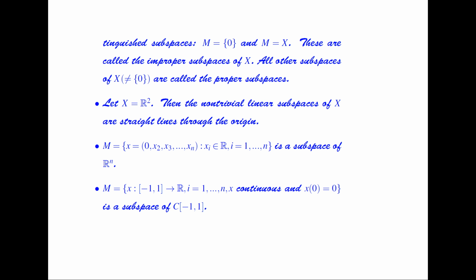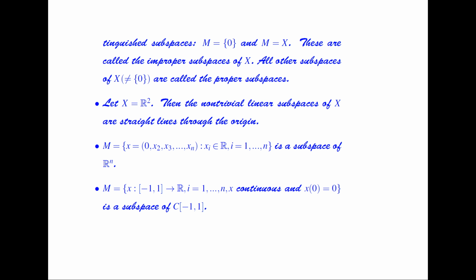Let X be equal to R square, then the non-trivial linear subspaces of X are straight lines passing through the origin. Say that M is the collection of all the tuples having the first element 0 and x2, x3, and so on, xn, where i is equal to 1 to n. Now this is a subspace of Rn.